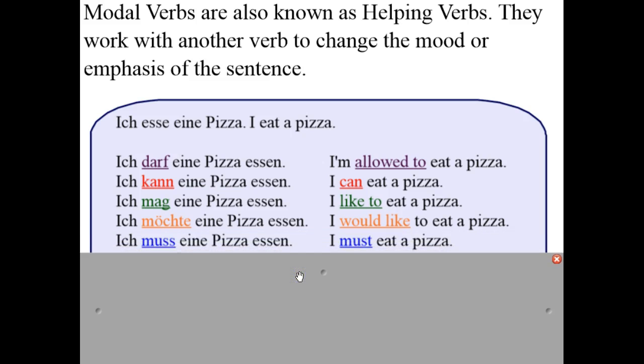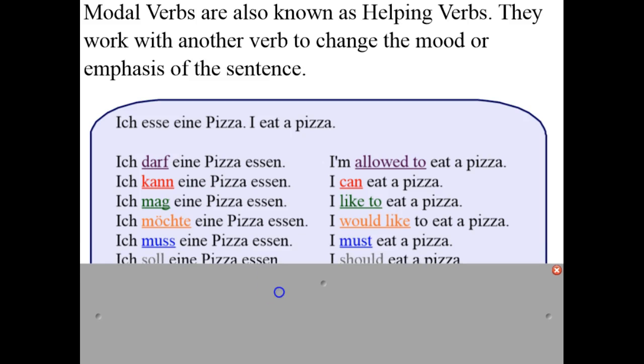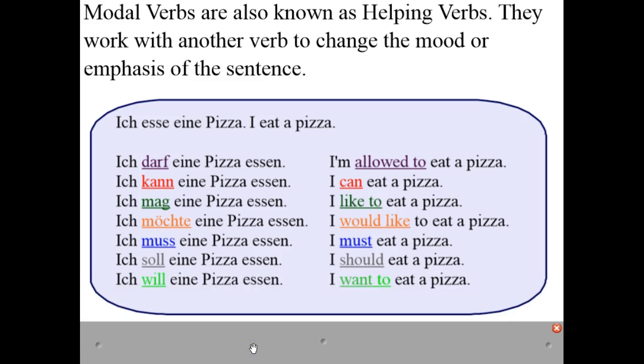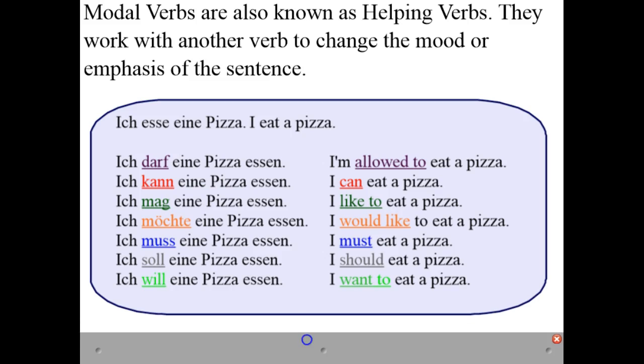Ich muss eine Pizza essen. I must eat a pizza. Ich soll eine Pizza essen. I should eat a pizza. And ich will eine Pizza essen. I want to eat a pizza. So although all 7 of those sentences are about eating pizza, the mood or emphasis of the sentence is slightly changed by using a different modal verb.